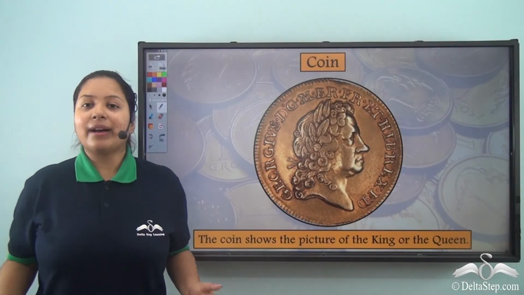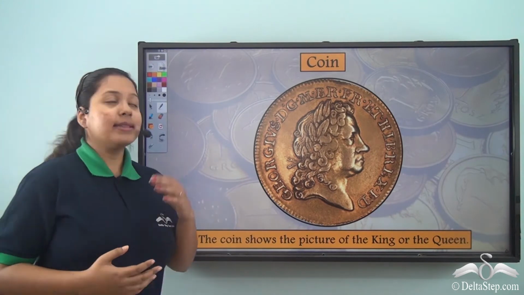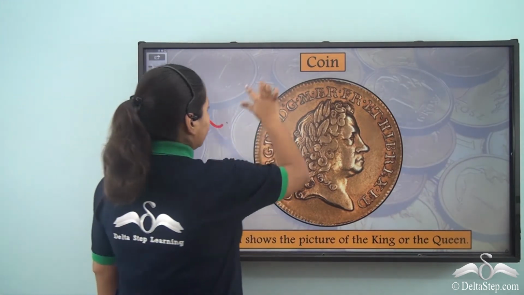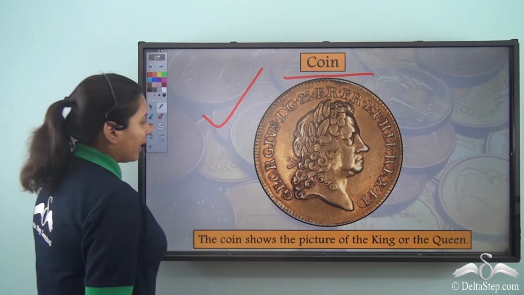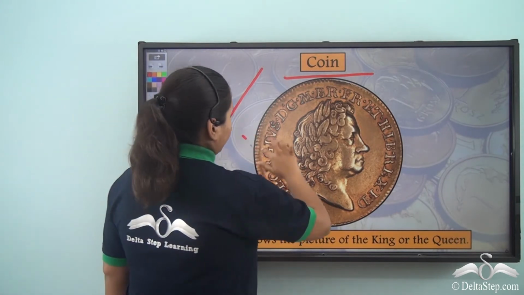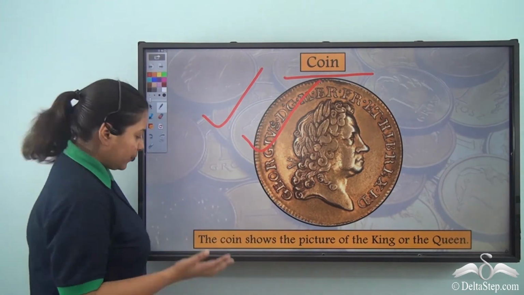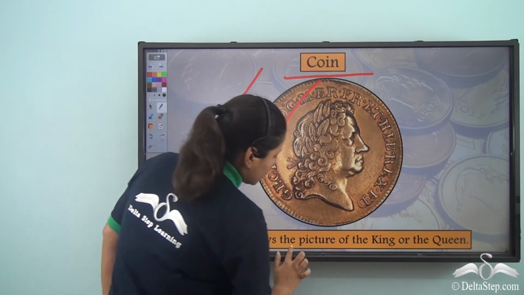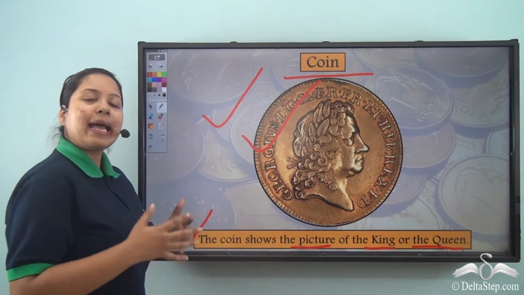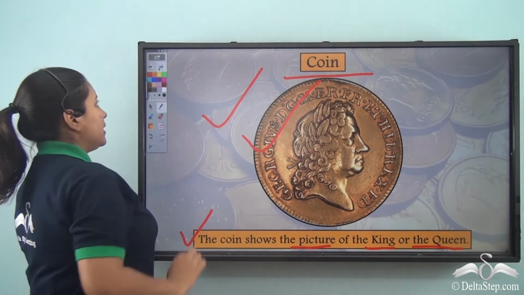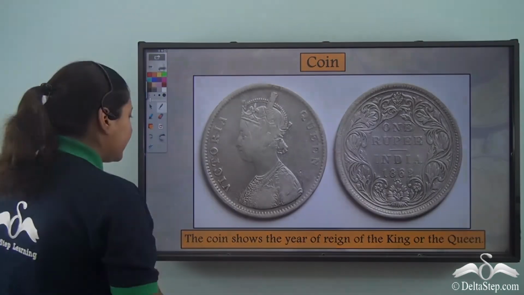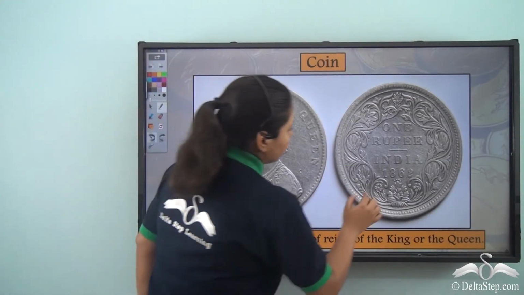So, first we have the coin. Well, why are these coins important to us? Let's look at that. See, over here we see a coin. And do you know what is written on it? Well, this is the name of the ruler with the picture. So, the coin shows us the picture of the king or the queen who used to rule at that time. Not only this, coins also give us other information. What are they? So, here we see the year.